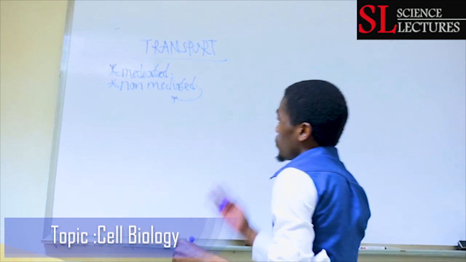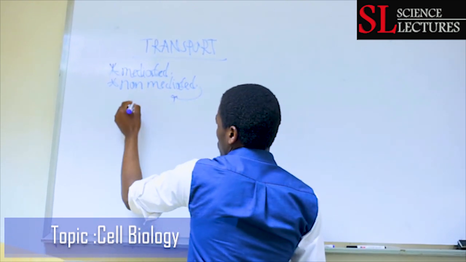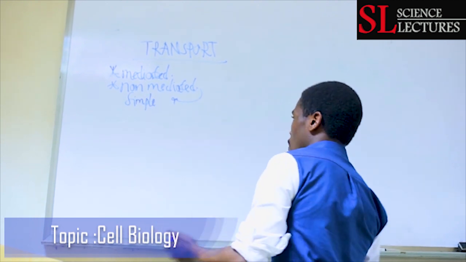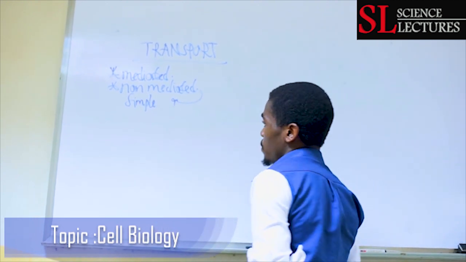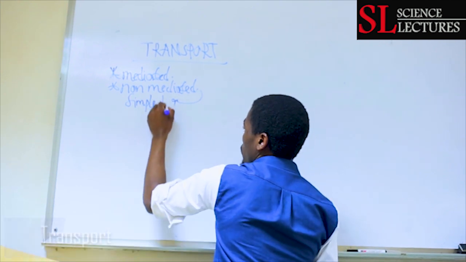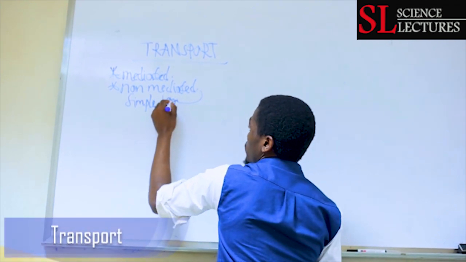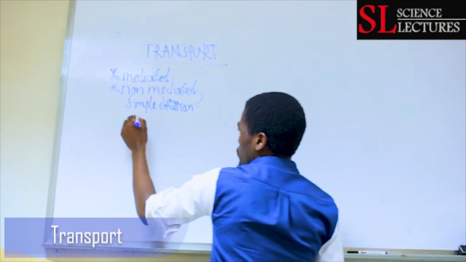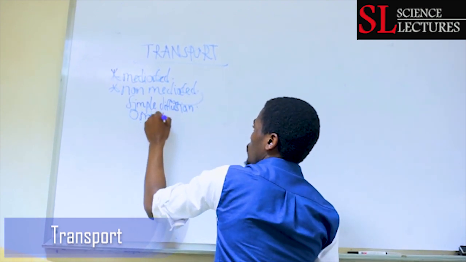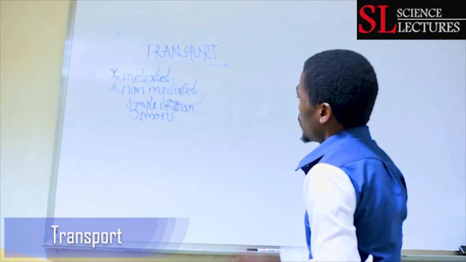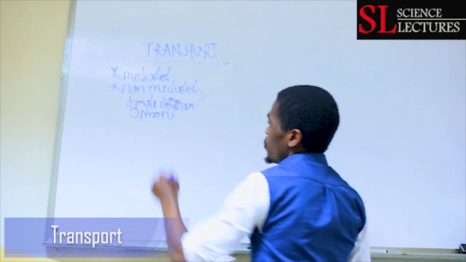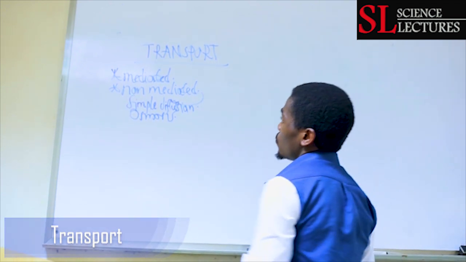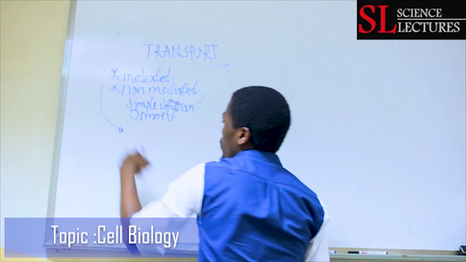An example of non-mediated transport we can give is simple diffusion. With simple diffusion, you just need a molecule to simply diffuse without the aid of carriers. So simple diffusion is non-mediated. Osmosis is also non-mediated transport. But in mediated transport, we need something to carry the molecule, to aid in transportation of the molecule.